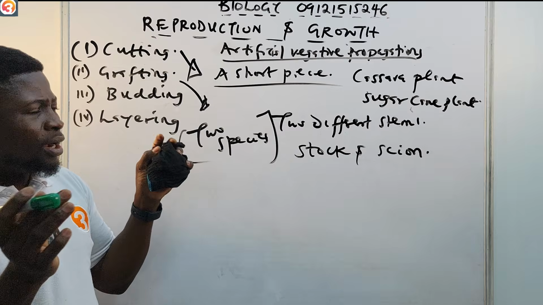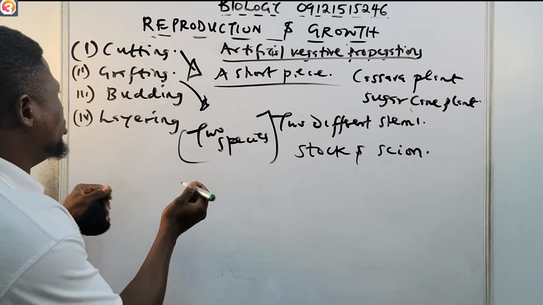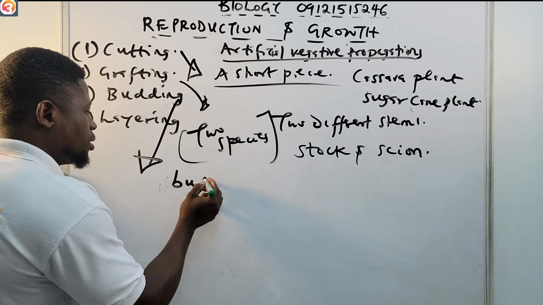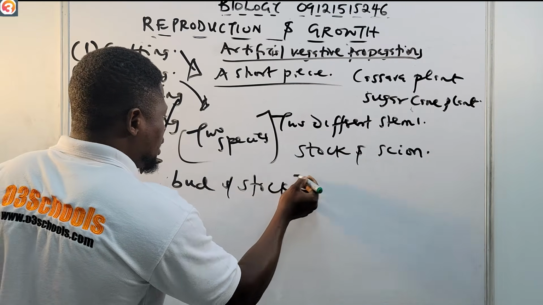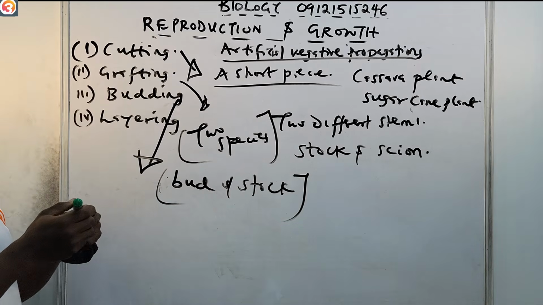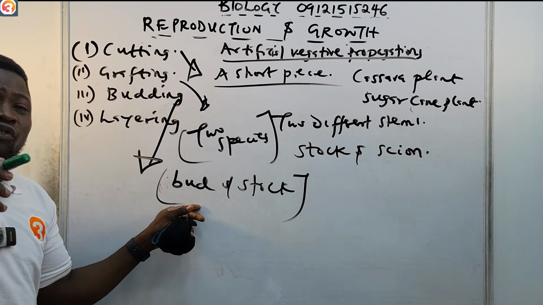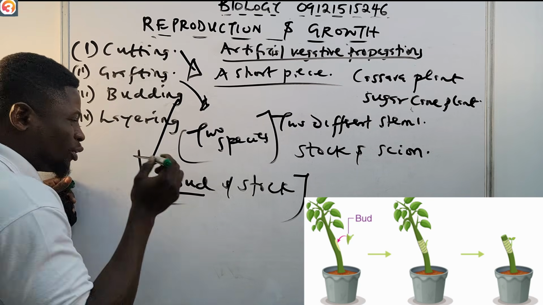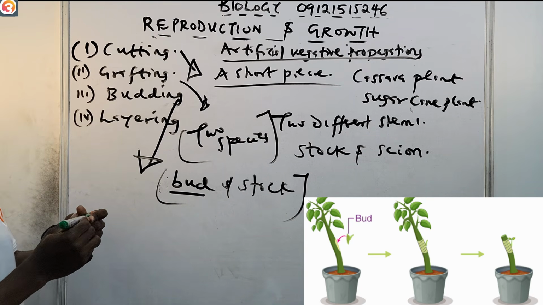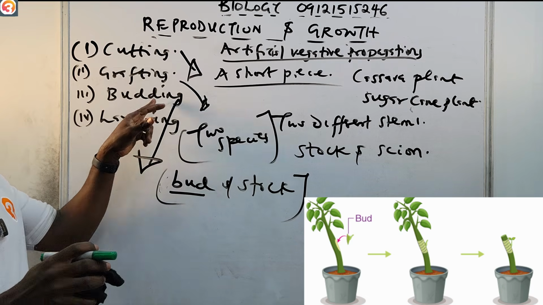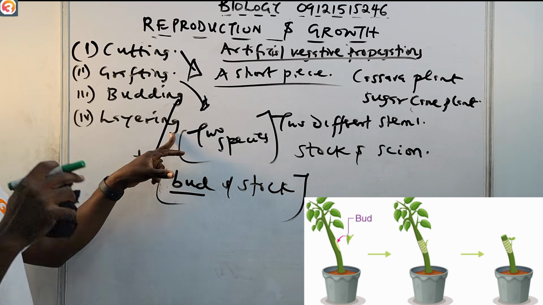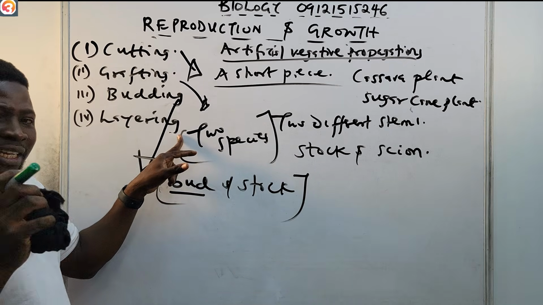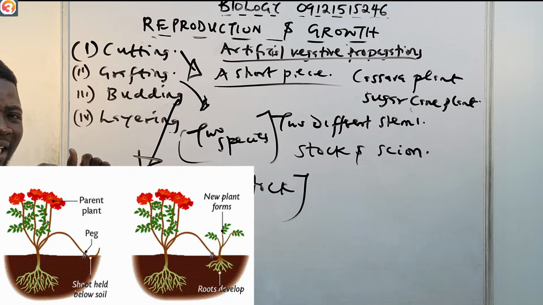Budding involves bringing together the bud and the stalk. The bud is usually taken from an already mature tree, so please take note of that. You take the bud from an already mature tree and bring it together with the stalk. That is budding. You bring the bud and the stalk together, and then it forms a new plant.